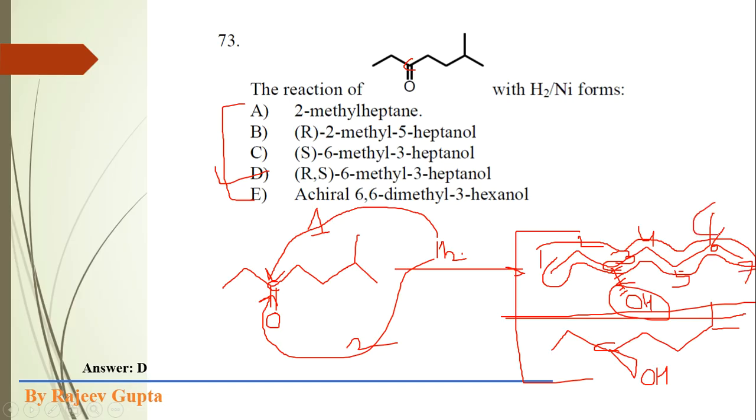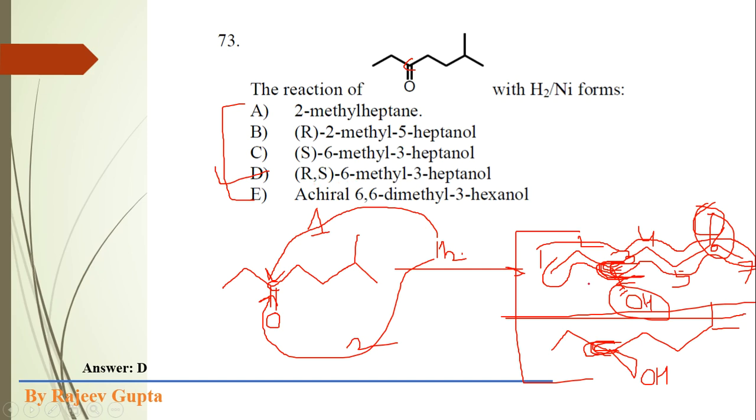Obviously at position number 7 this methyl group is present, at position number 6. So it is RS-6-methyl, where RS is termed for this chiral center. It could be R or it could be S, because we get two types of products.